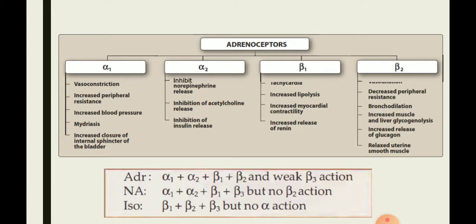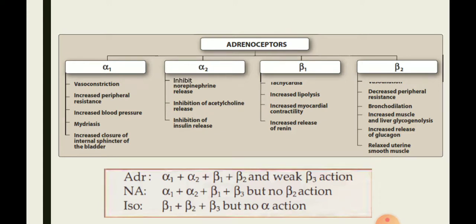These are adrenoreceptors. Usually these are of five types: alpha 1, alpha 2, beta 1, beta 2, and beta 3. Beta 3 is actually distributed in adipose tissue, so we may ignore that because that is not for the training of the undergraduates.